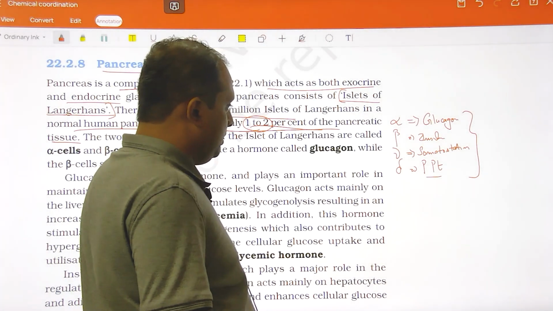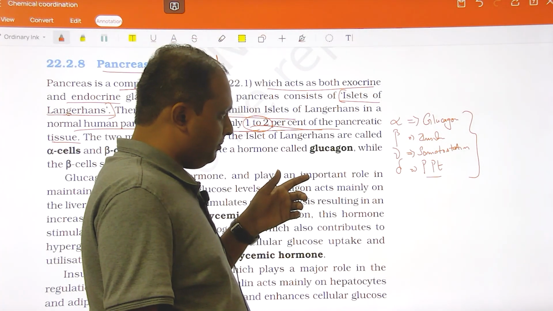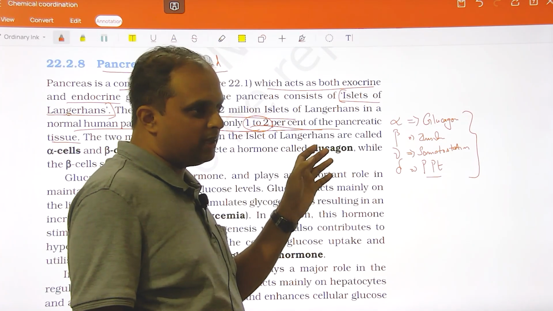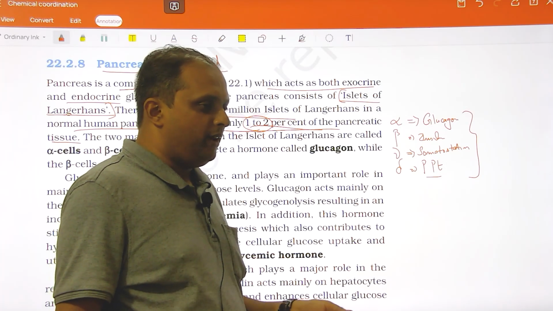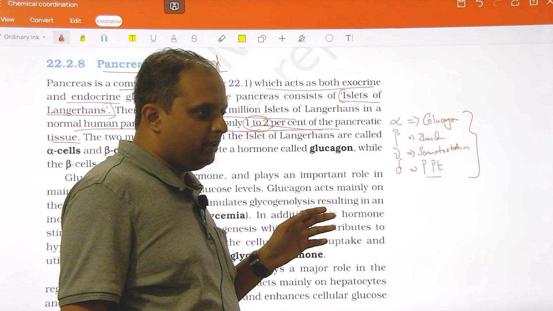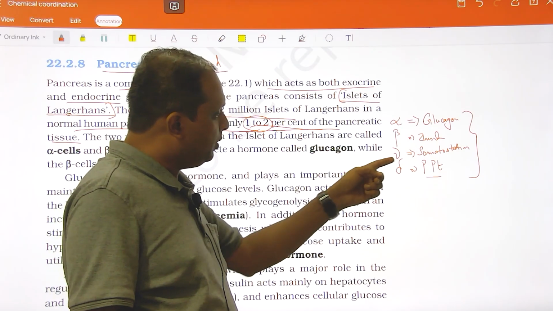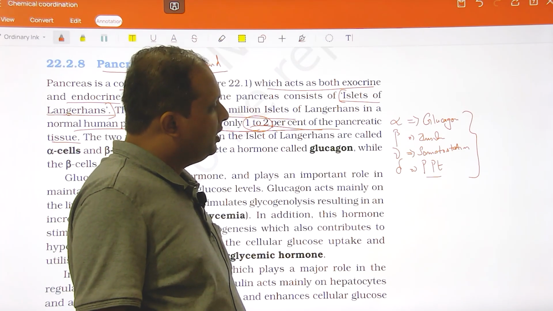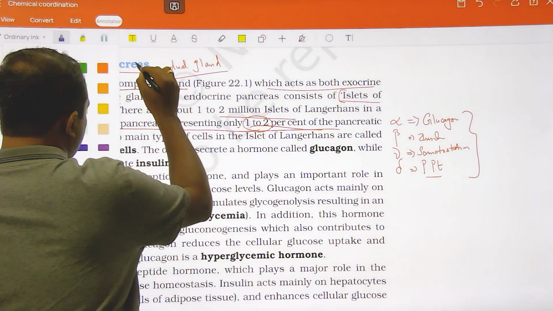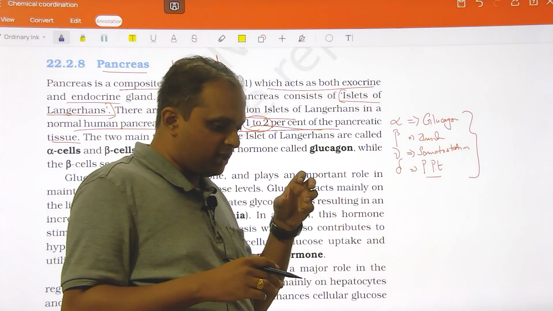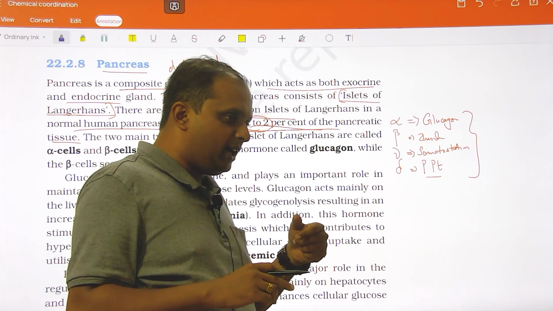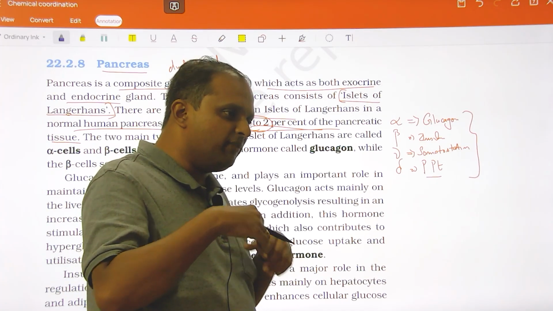Among these, the exact function of pancreatic polypeptide is not yet understood. Why is there such a hormone there? Research keeps happening to understand the role of this pancreatic polypeptide. Whereas somatostatin generally has a negative role. Somatostatin is produced by the gamma cell, and the adjacent cells are going to be either alpha or beta cells. It is going to inhibit the secretion of alpha and beta cells.